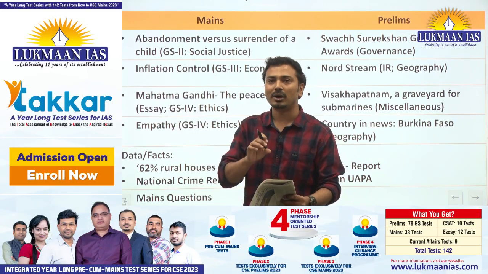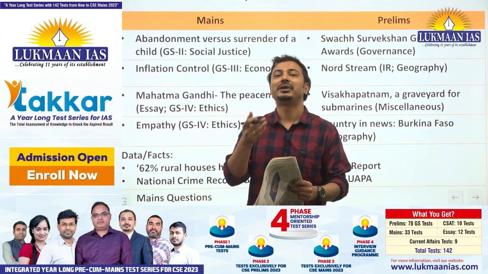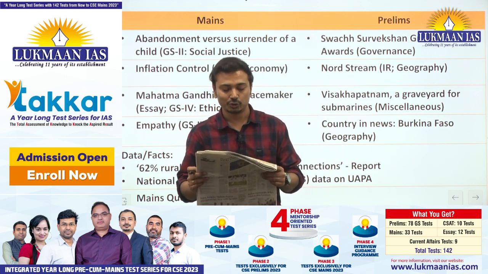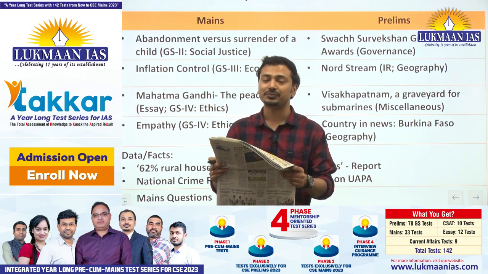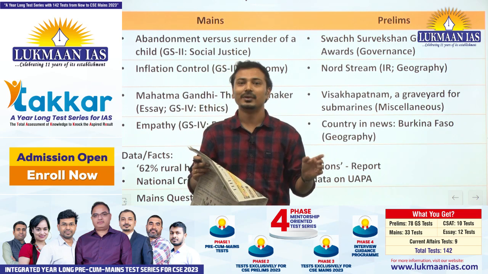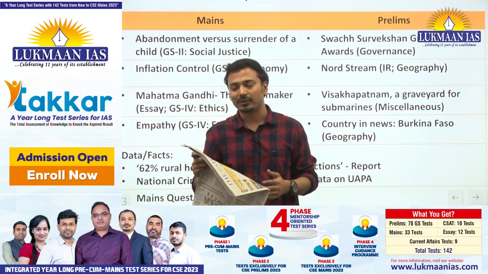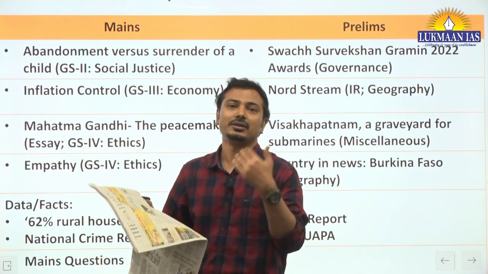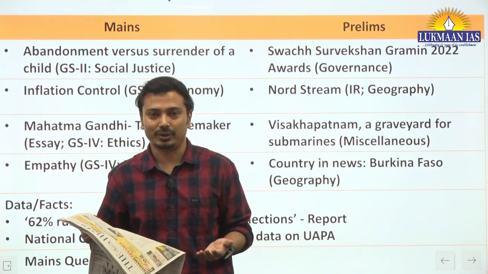We should know about such data, and the updated data should be mentioned, because the article itself mentions that in June the Centre reported this figure to be 52%. You must have noted it down at that time when the newspaper covered it. Now you need to update this data, because in the mains examination updated data is very important.